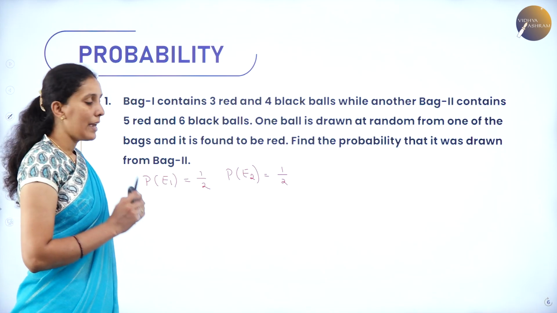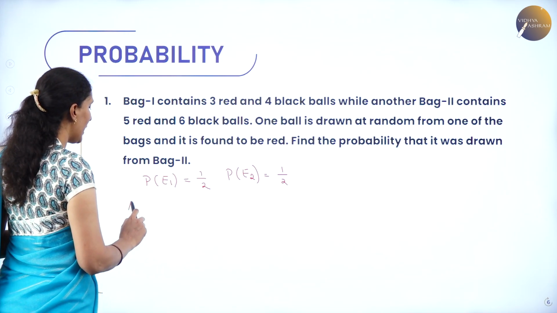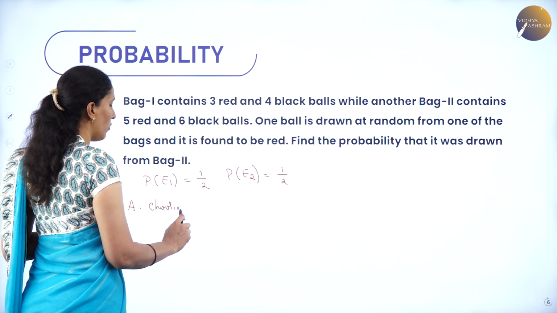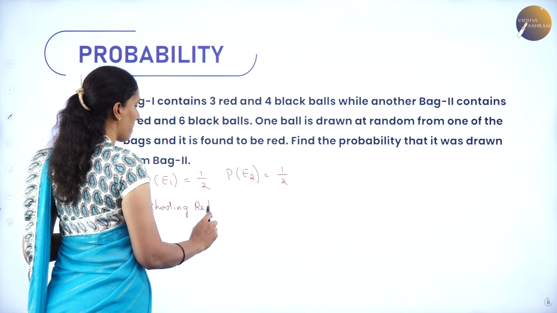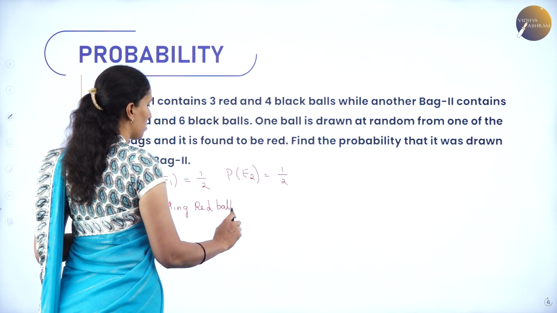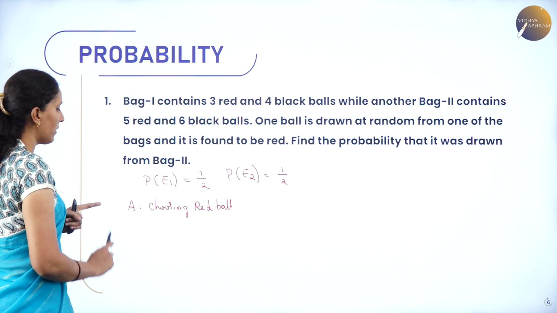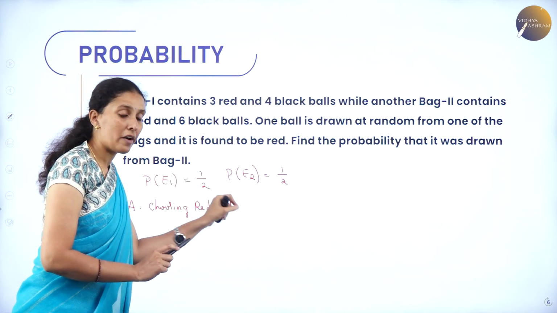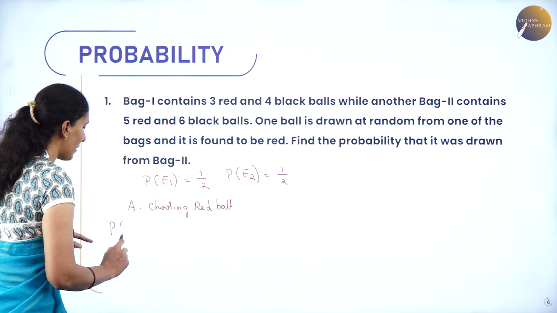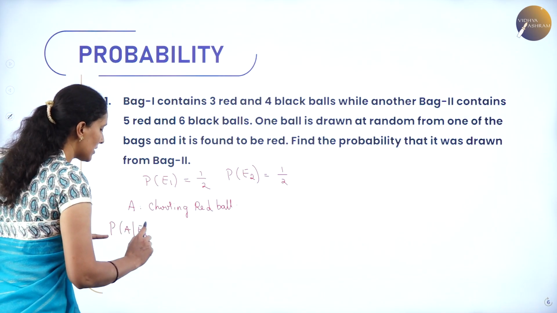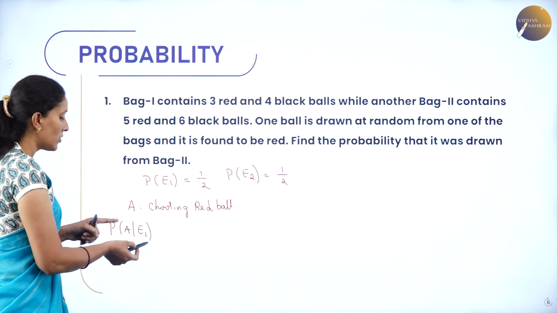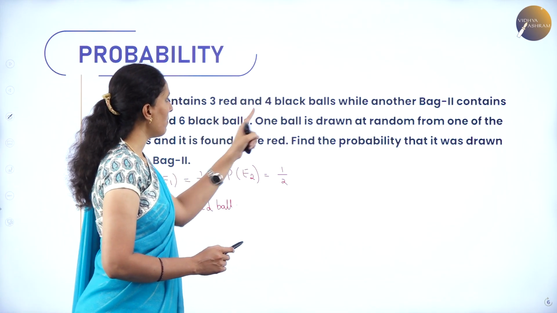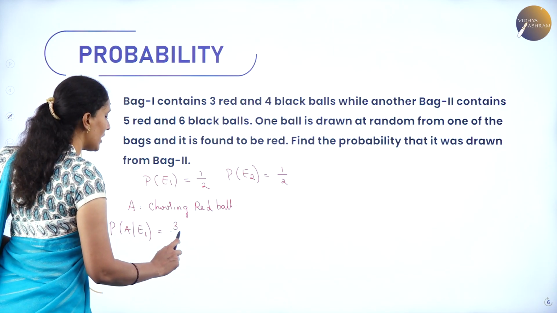Now, my next condition is, let me take an event A of choosing a red ball. They have given that I don't know from which bag I am choosing, but I can choose a red ball. If I am choosing the red ball from bag 1, that is, bag 1 is already chosen, then there are a total of 7 balls, out of which 3 are red.